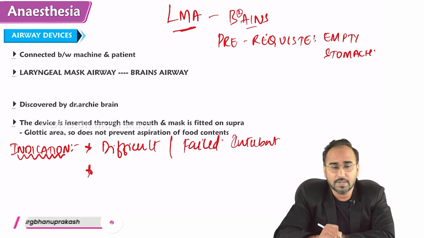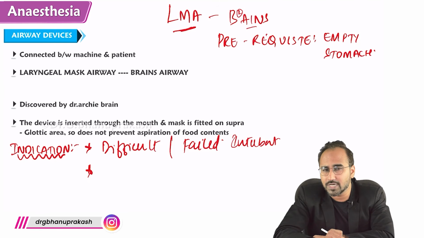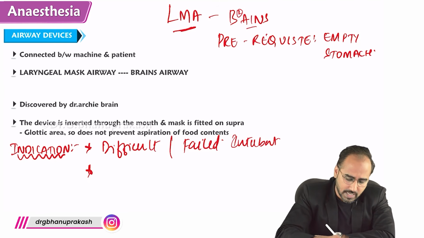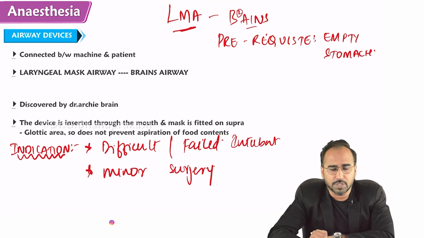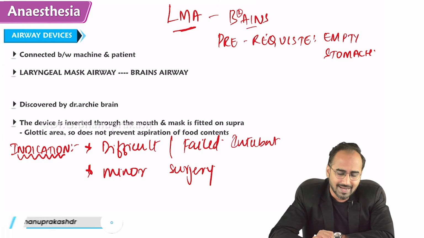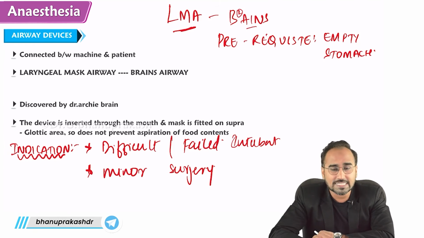Apart from that, one more indication for putting an LMA is what? If the patient is posted for minor surgery, you can go for a laryngeal mask airway. That is the indication of LMA.